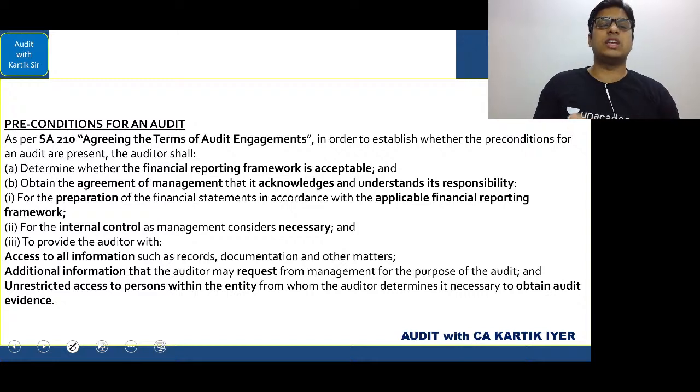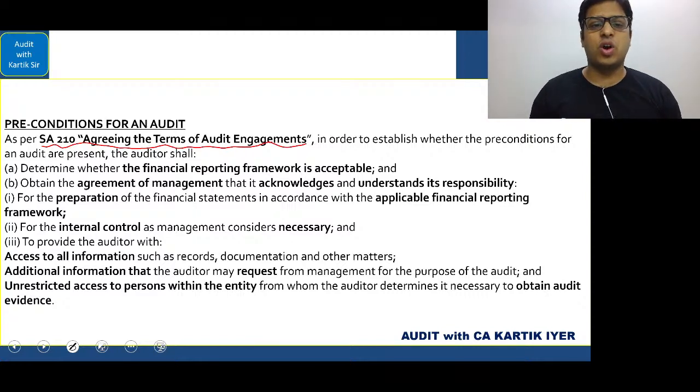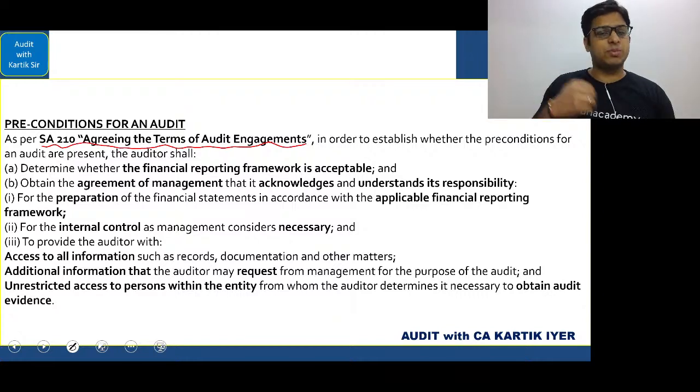Here, as you know, we'll deal with SA 210, agreeing the terms of the audit engagement, in order to establish whether the preconditions for an audit are present. The auditor shall determine whether the financial reporting framework is acceptable or not. Then the auditor will take management agreements regarding 3 things.